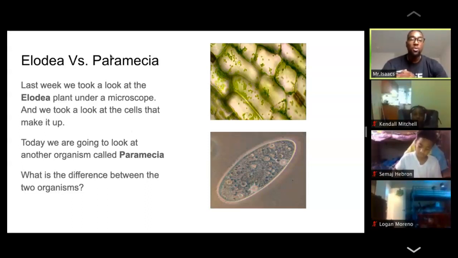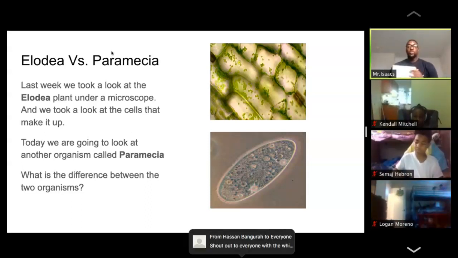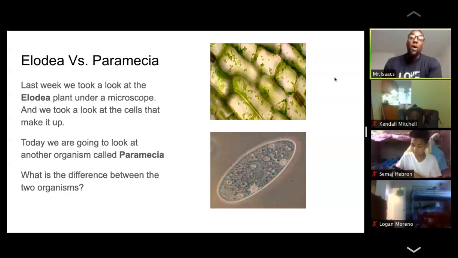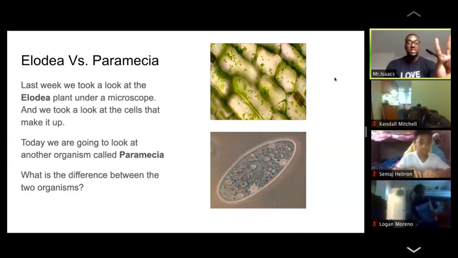Cool. So here's what I want you to do. I'm going to point to and call out one of these organisms, and you're going to have 5 seconds to write down whether it is a single-celled organism or a multicellular organism.